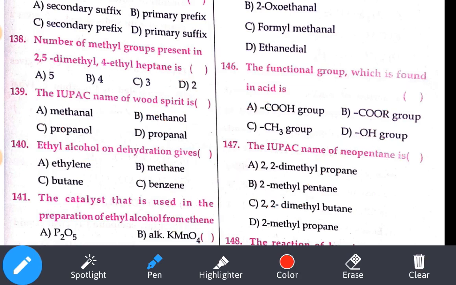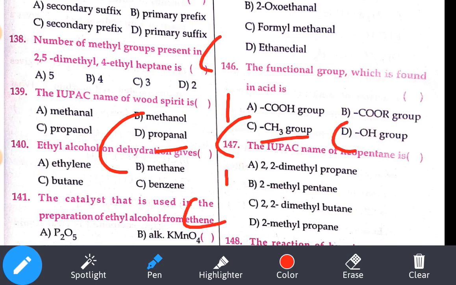The IUPAC name of neopentane. Neopentane is nothing but 2,2 dimethyl propane, also called as neopentane. Means you know how it looks? Something like this it will look. Okay, so this is called as our neopentane.